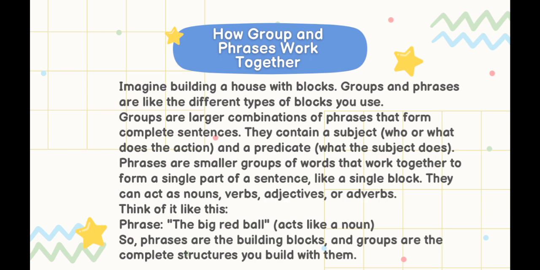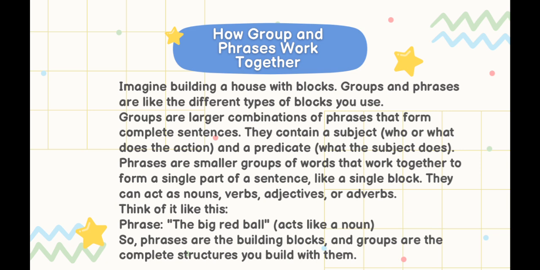How group and phrase work together. Imagine building a house with blocks. Group and phrase are like the different types of blocks you use. Groups are larger combinations of words that form complete sentences. They contain a subject, who or what does the action, and the predicate, what the subject does. Phrases are similar groups of words that work together to form a single part of a sentence.